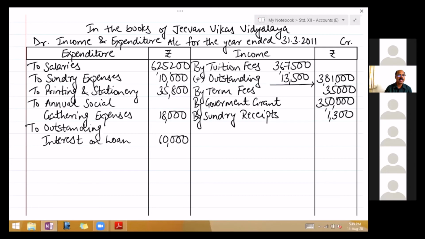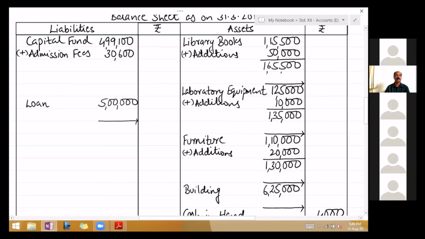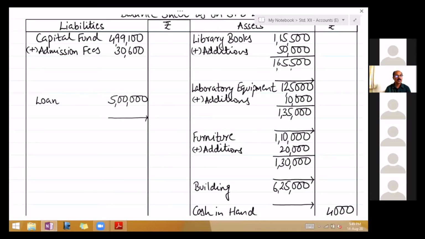Second effect, it's a liability. Any outstanding expenditure is a liability. So on the liability side, instead of writing separately, add it to the loan. Because loan 5 lakhs is to be paid, and when you pay the loan, you pay it with interest. So below loan, write plus outstanding interest 60,000. So expenditure outstanding, you add to the expenditure, but here that expenditure, no part was paid. So you have to write it on the expenditure side, one effect, and liability side, you add to loan, second effect. So total in the outer column, 5,60,000.